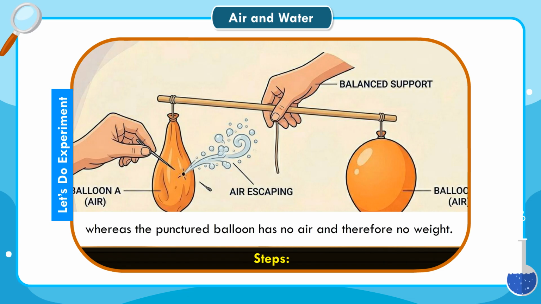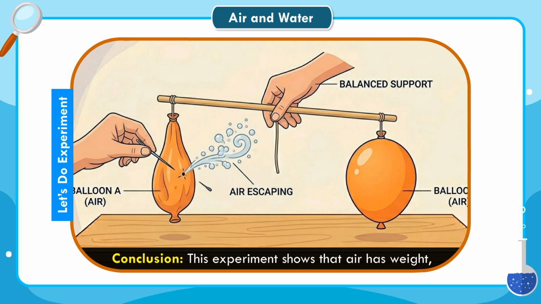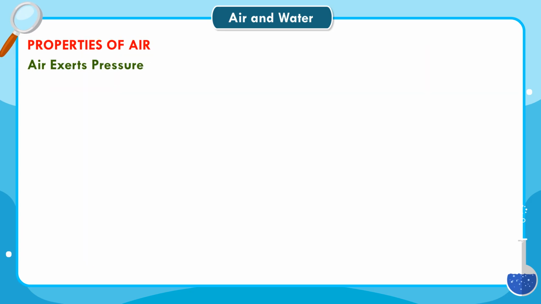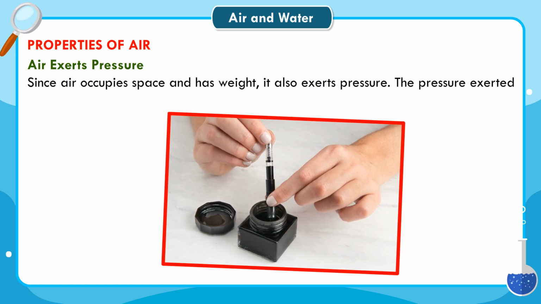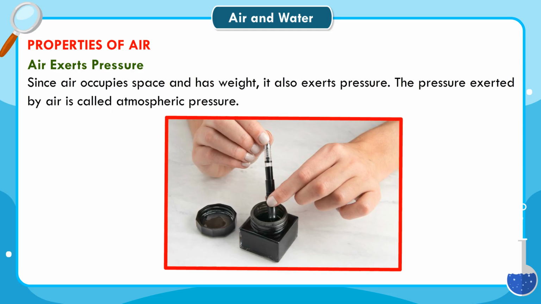and therefore no weight. Conclusion: this experiment shows that air has weight, as the stick tilts towards the balloon that still contains air. Exerts pressure. Since air occupies space and has weight, it also exerts pressure. The pressure exerted by air is called atmospheric pressure.